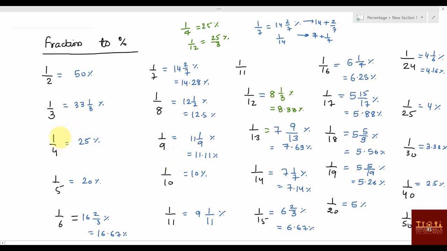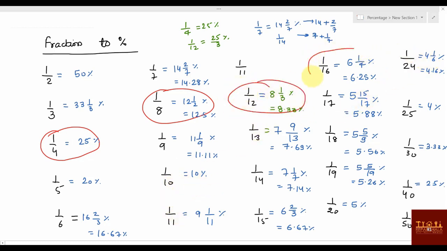Somehow the 1 by 4 value. With the 1 by 4 value, what are the values you can remember? 1 by 8 you can remember, and 1 by 12 you can remember, 1 by 16 you can remember, 1 by 24 you can remember. Is anything remaining?